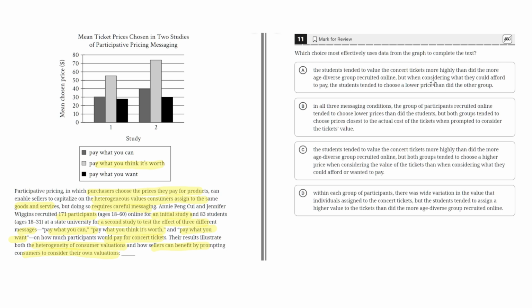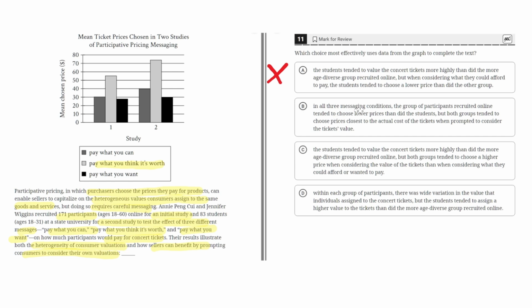The first part seems to be mostly correct. The second part is incorrect because the students did not choose a lower price than the other group, because it clearly says that the second group is the student group. And where it highlights here that for a second study to test the effects of 3 different messages was the 83 students at the state university. So this is the students here, and this is the 171 age-diverse population. So we can clearly see that for pay what you think it's worth, the students definitely paid higher than the age-diverse group. Therefore, A is incorrect.